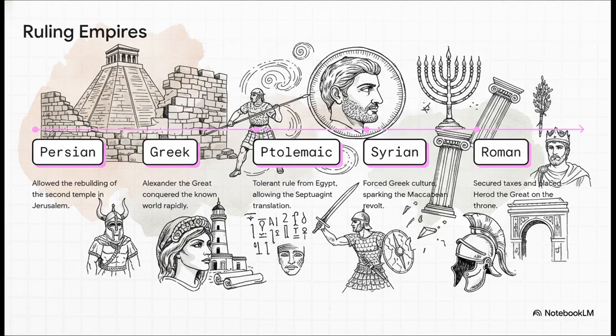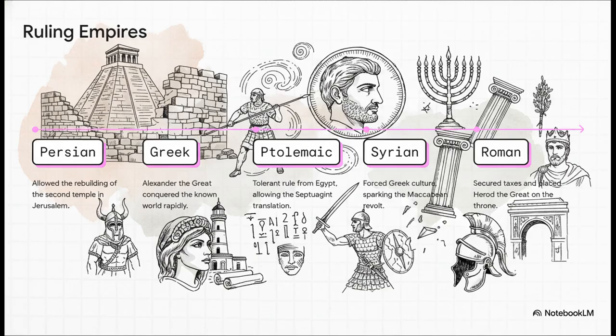We actually need to compress hundreds of years of history down to the heavy hand of Roman rule, starting way back with the Persian Empire under Cyrus and Darius. They're the ones who allowed the rebuilding of the Second Temple. Then Alexander the Great sweeps through. He literally conquers the known world in just over a decade. When he dies, his generals divide up the empire.